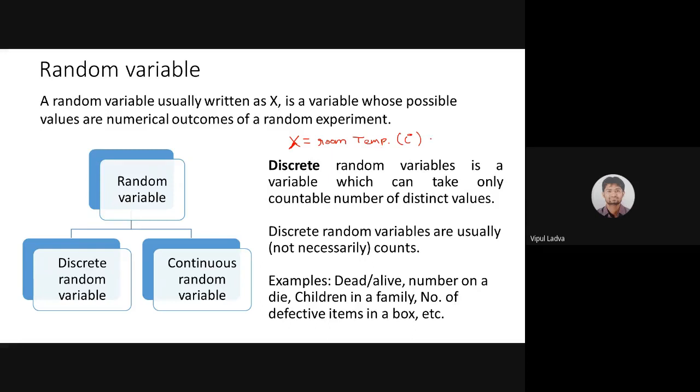Do you think that particular random variable will only take some distinct values?